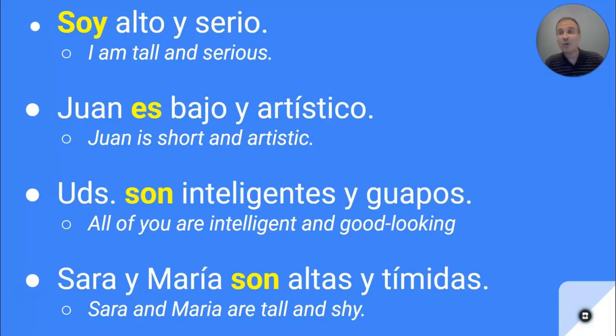So you see the form of ser changes depending on the subject. It's soy because of yo. It's es because of Juan. Son because of ustedes. So we know those things change. But also if you look at the words, you see those are adjectives used to describe a person's appearance and their personality. So that's what we use ser for.